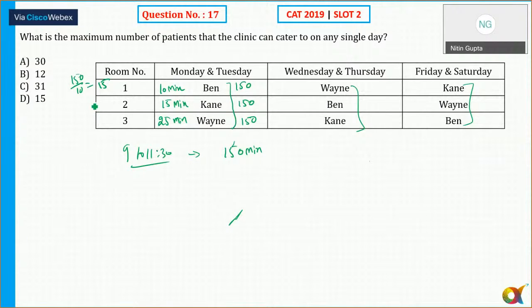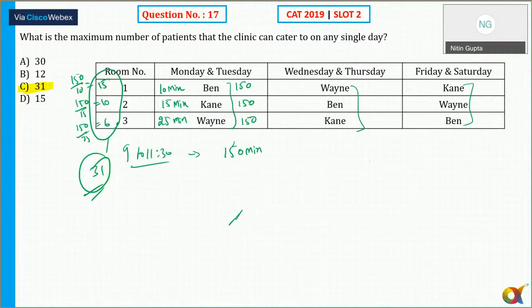Number of patients which Ken can see is equal to 150 by 15. And the number of patients which Wayne can see is equal to 150 by 25. So a maximum of 31 patients they can see, these three persons together. So the answer is option C, which is 31.